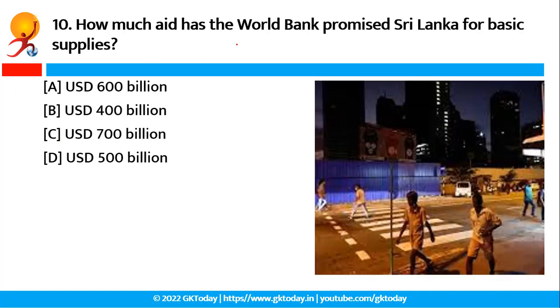How much aid has the World Bank promised Sri Lanka for basic supplies? The correct answer of this question is option A, that is USD 600 billion. The World Bank would provide assistance of USD 600 billion to Sri Lanka for essential supplies. Okay.